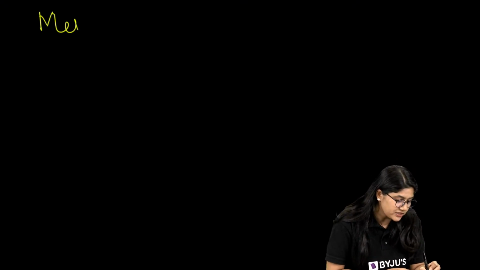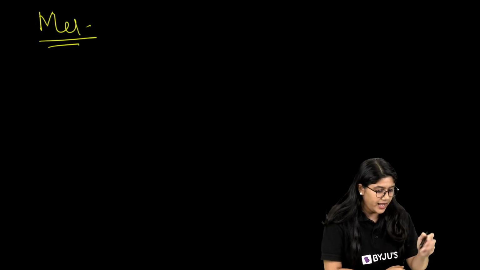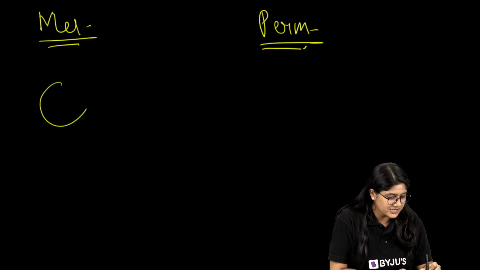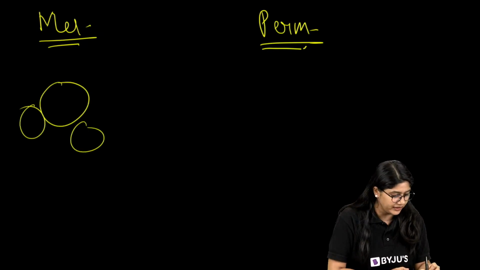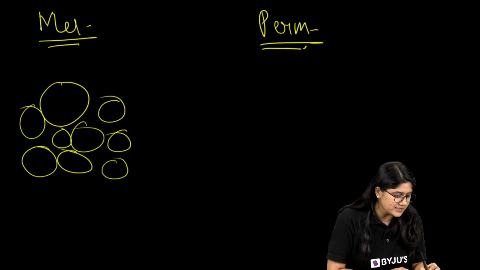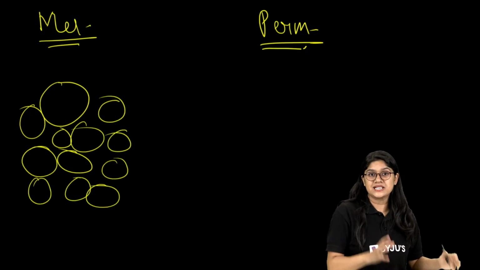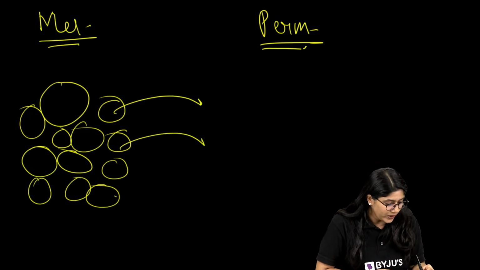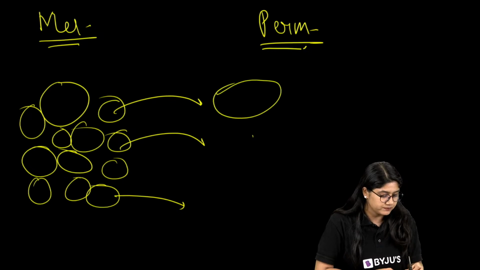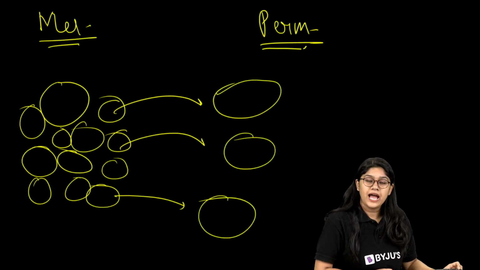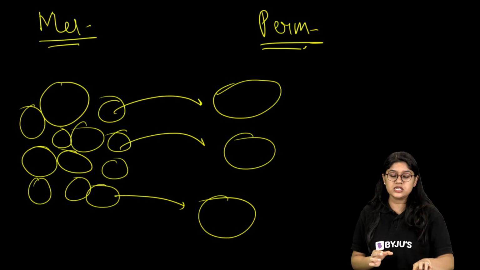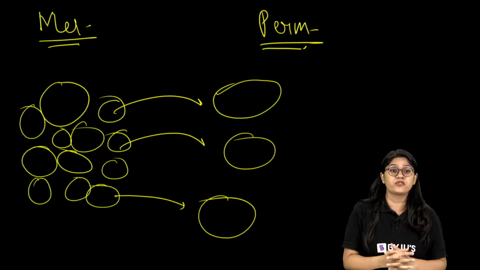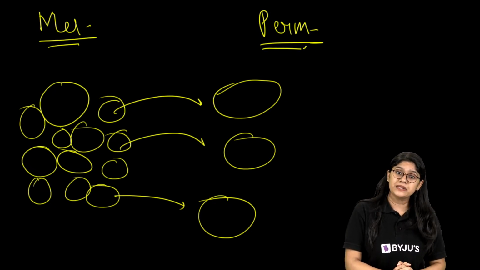So we have meristematic tissue and we have permanent tissue. So let's suppose we have this cell, right? It's continuously dividing, and of course, it's all the same. But at a certain stage, these will pick up a separate function. Those cells will lose their ability to divide and they will have a very specific function. Everyone, are we clear with this?